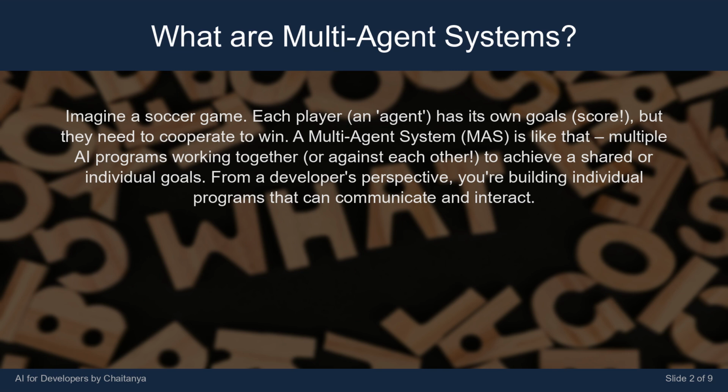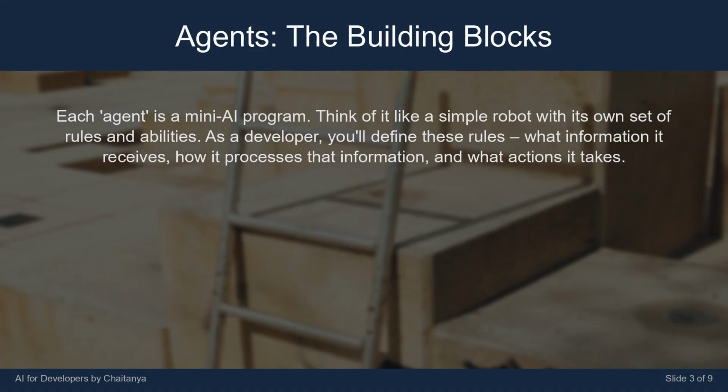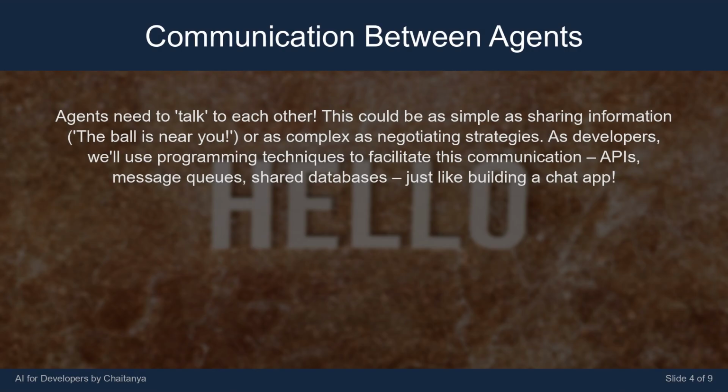or individual goals. From a developer's perspective, you're building individual programs that can communicate and interact. Each agent is a mini AI program. Think of it like a simple robot with its own set of rules and abilities. As a developer, you'll define these rules, what information it receives, how it processes that information, and what actions it takes. Agents need to talk to each other.